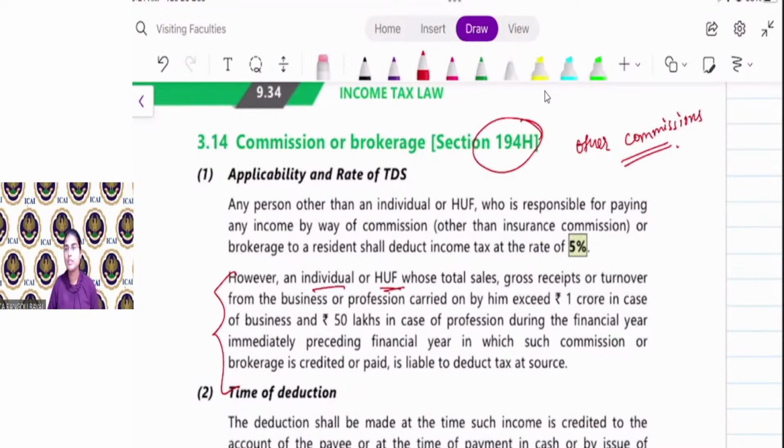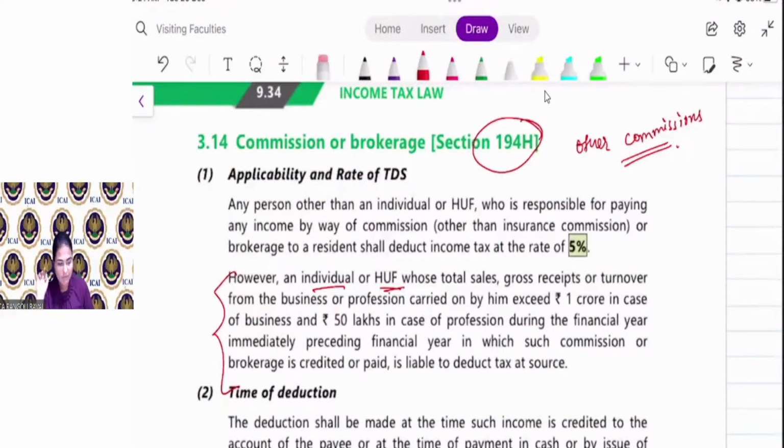TDS is required to be deducted by individual or HUF under section 194H only if they are in business and their turnover is more than 1 crore in the last year. And if they are in profession, their gross receipt is more than 50 lakh in the last year. If no, then they are not required to deduct TDS under section 194H in current year.